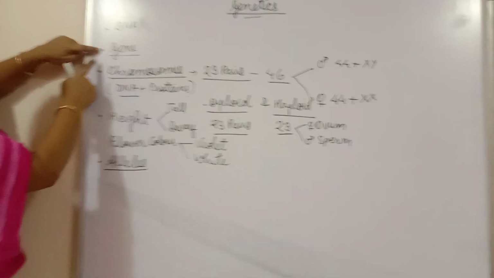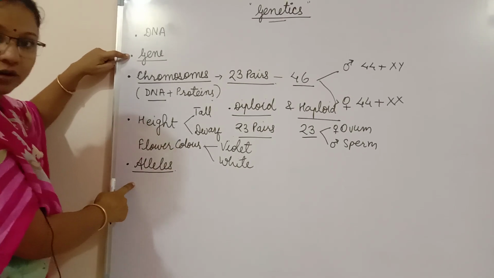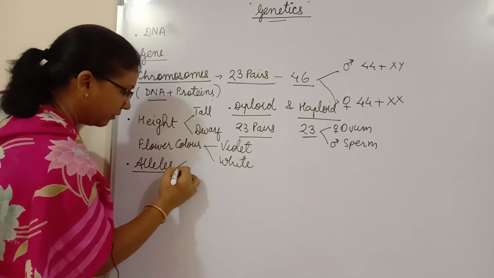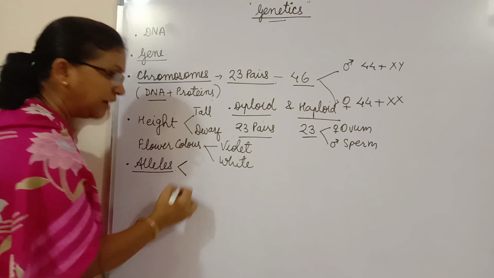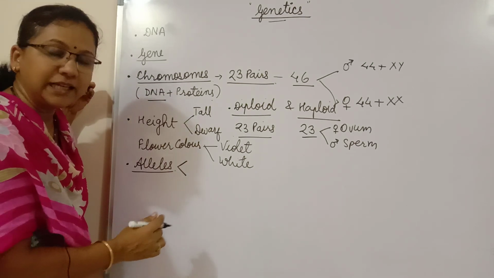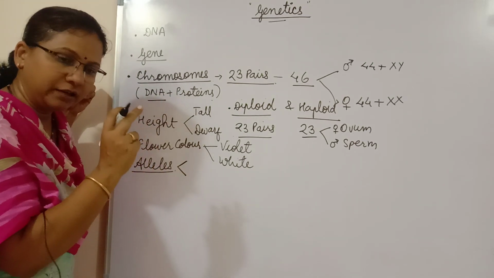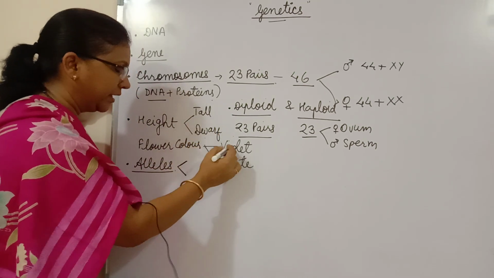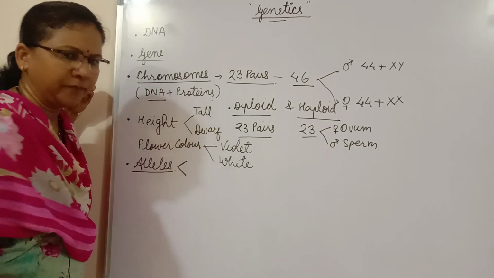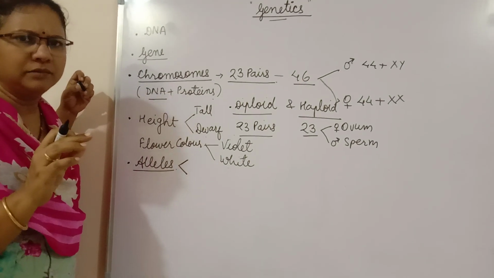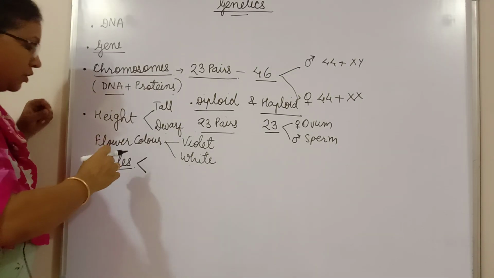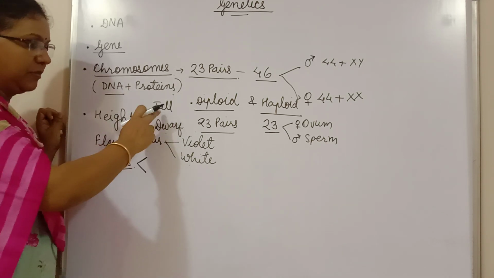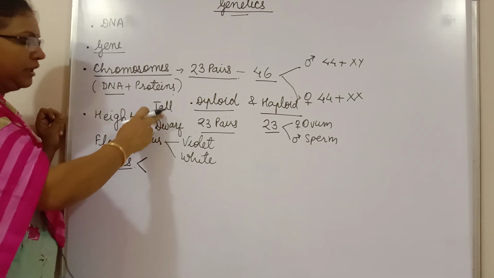The alternate forms of genes are known as alleles, and generally at this moment we can say that alleles are present in two alternate forms, either this one or this one, like that only. So alleles are the alternate forms of genes, and they may be present in two alternate forms.